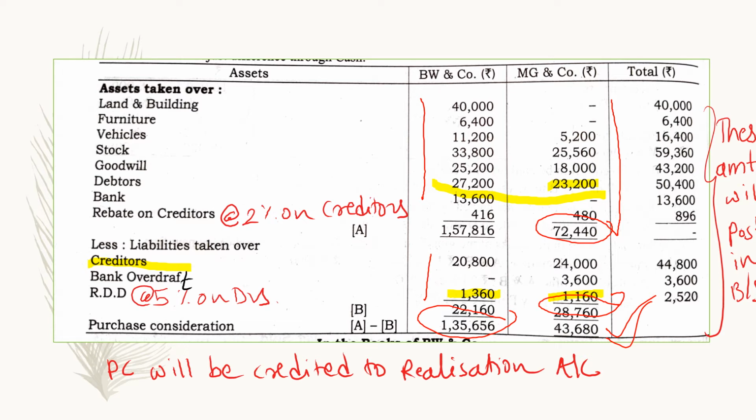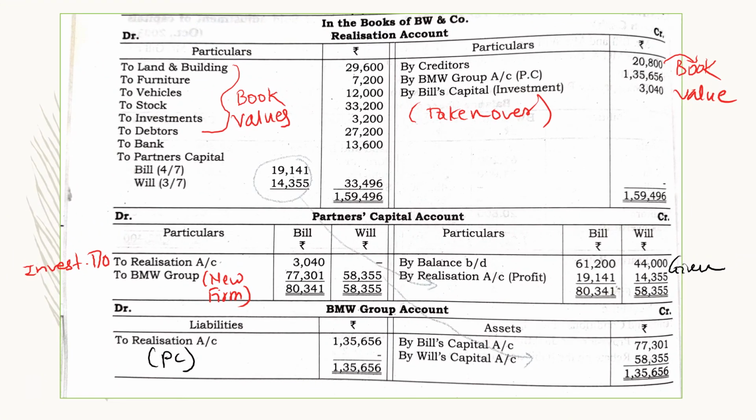These totals will be posted into the balance sheet. So we are going to post these totals of each and every item into the balance sheet as per the rules. Let us see the ledger accounts in the books of the old firms. So the profit is transferred here, and then we will close it. So bills total is 80,341 on the credit side. We will copy this total on the debit side.